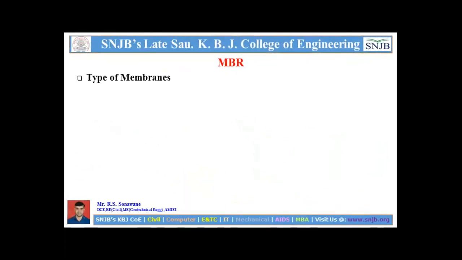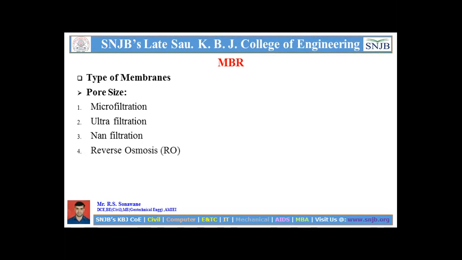So this is about MBR. Now we will see what are the types of membrane. First is pore size. In the pore size, there are microfiltration, second, ultrafiltration, third one, nanofiltration, and fourth one, reverse osmosis. Mostly we are using an RO system in our house for drinking water purposes. That is called reverse osmosis, that's why in short we say RO system.